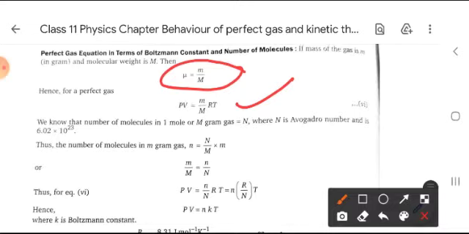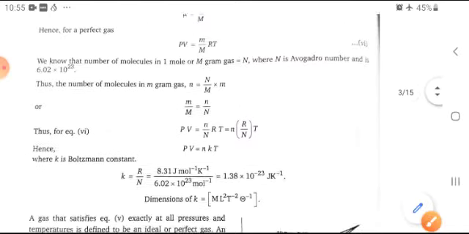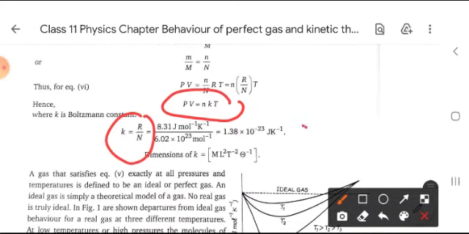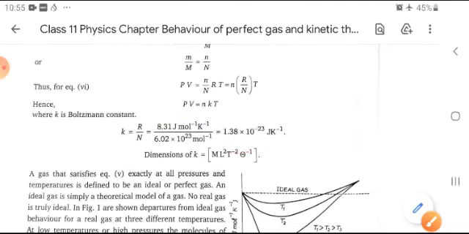So we write small n is equal to capital N upon capital M multiplied by small m. After substituting all the values, we get PV is equal to NKT, where K is equal to R by N. After solving it, we get the value of K, the Boltzmann constant, as 1.38 into 10 to the power minus 23 joule per Kelvin, and its dimensional formula is